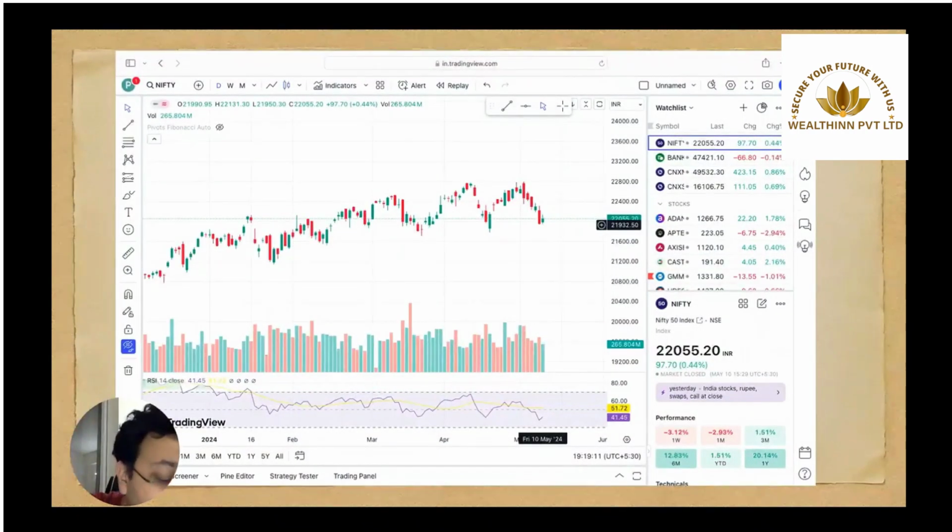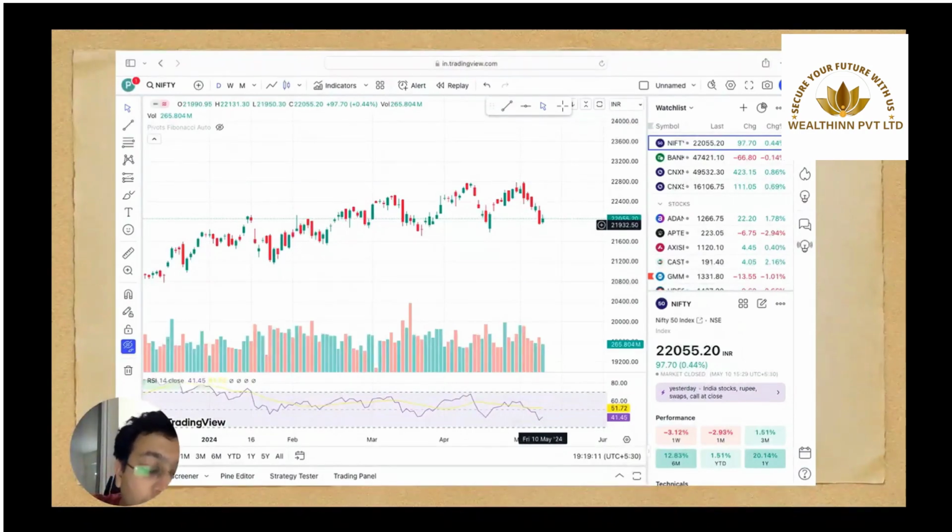Now we move to the candle chart. As we had discussed last time on the daily charts, Nifty on 3rd of May, that was on Friday, formed a bearish engulfing red candle, and as expected, it fell significantly over the last week, breaking the level of 22,000.